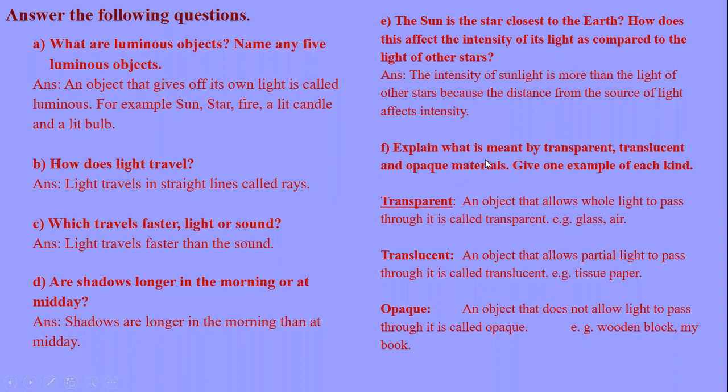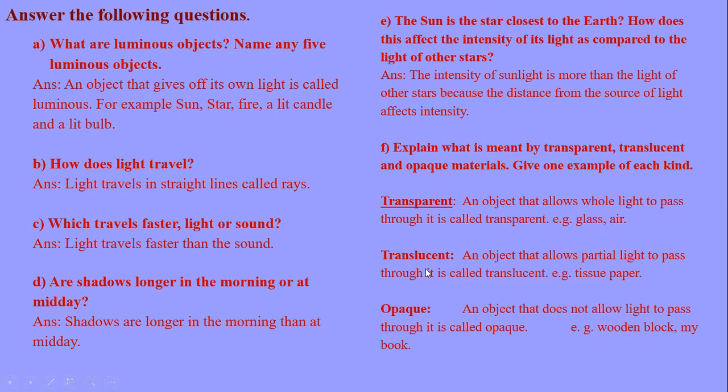Explain what is meant by transparent, translucent, and opaque materials. Give one example of each kind. Let's see what is transparent. An object that allows whole light, full light, to pass through is called transparent. Very easy. Examples are glass, air, or water.